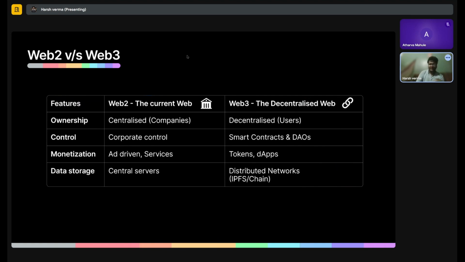Monetization basically occurs through ad-driven services, whereas Web3 is decentralized. People have access, there is no central authority. Everything is distributed among people and controlled by them. People are responsible for their own data and privacy, and they interact with the blockchain through smart contracts and DAOs. Money is usually made through decentralized applications and tokens. And for the database, we basically use the chain itself and IPFS. IPFS stands for Interplanetary File System. Okay, now we have just revised.